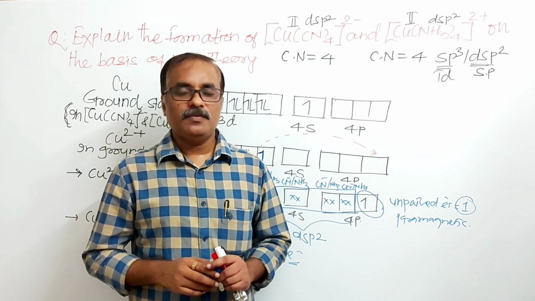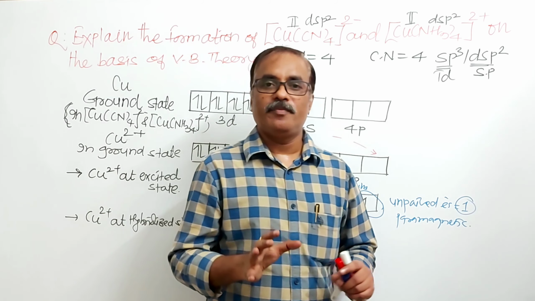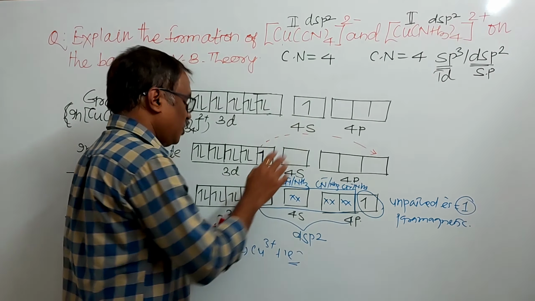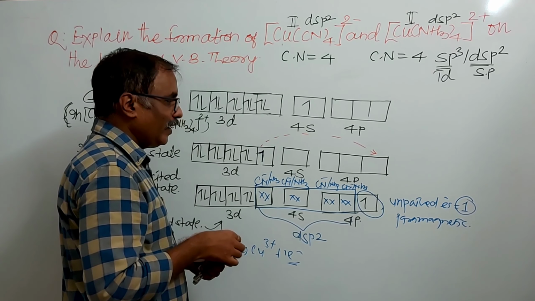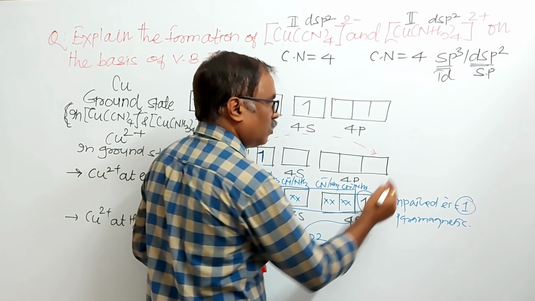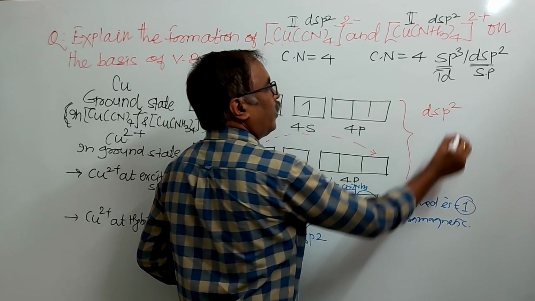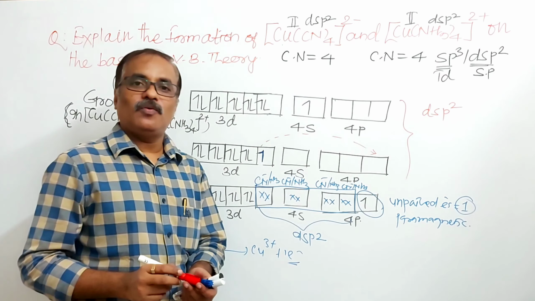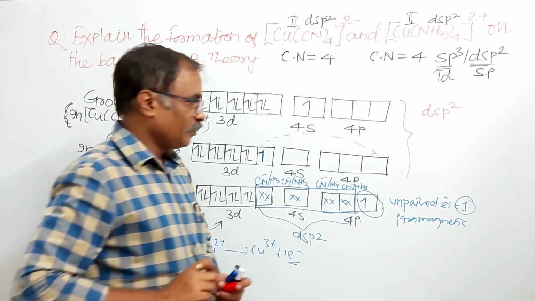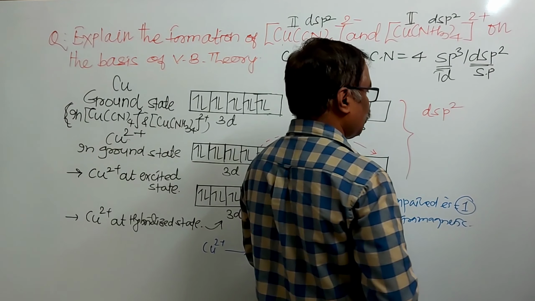So what is the conclusion? On the basis of the X-ray diffraction method, hybridization of both the complexes is dsp2. And when hybridization is dsp2, what is the geometry? Square planar.